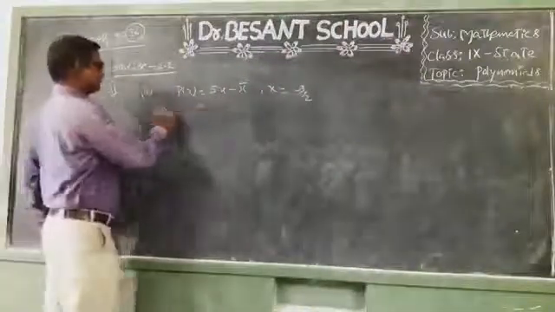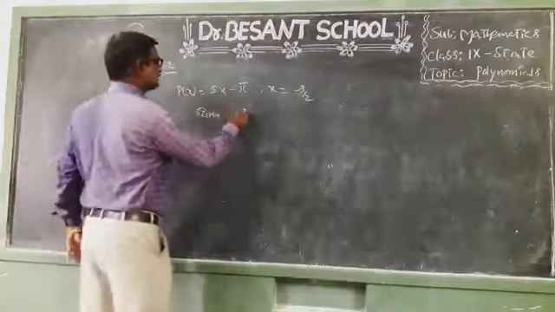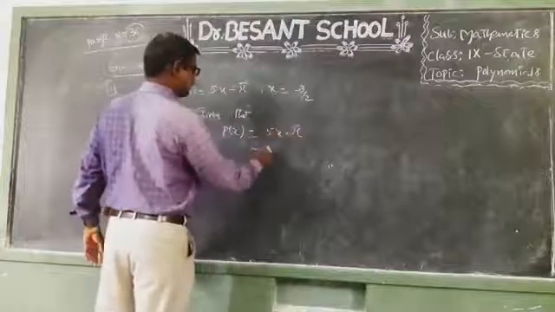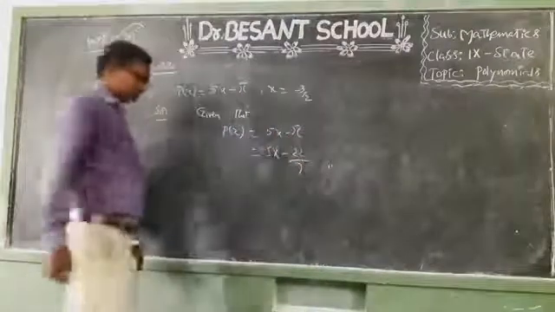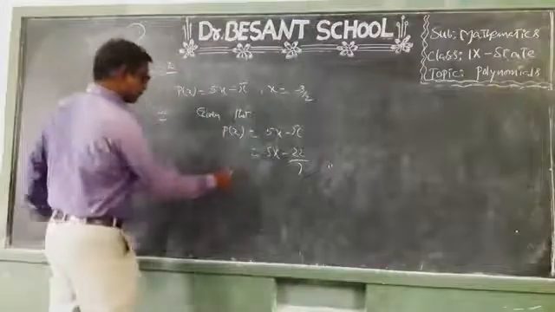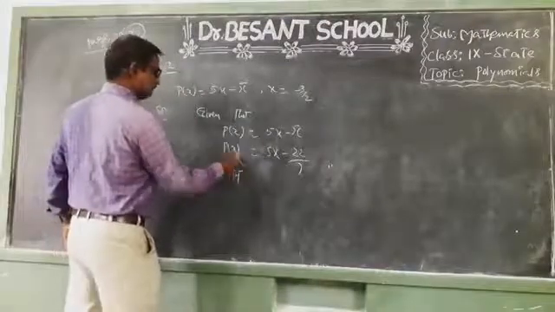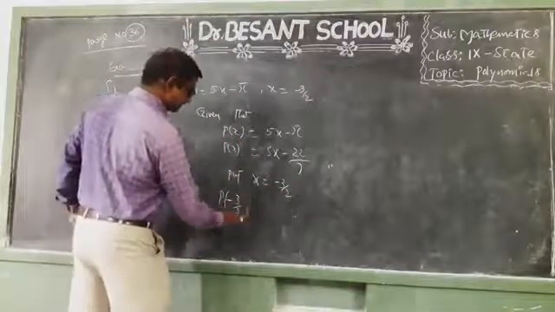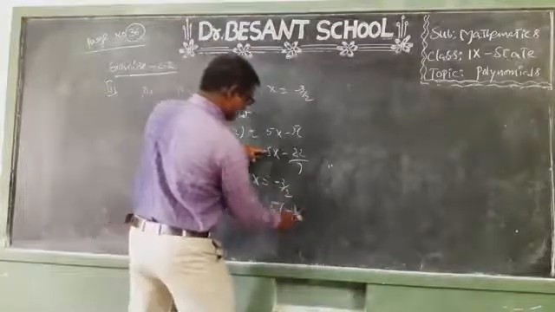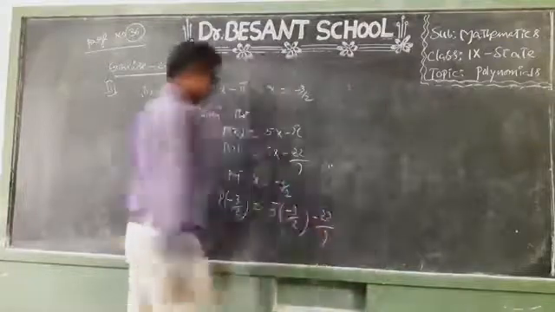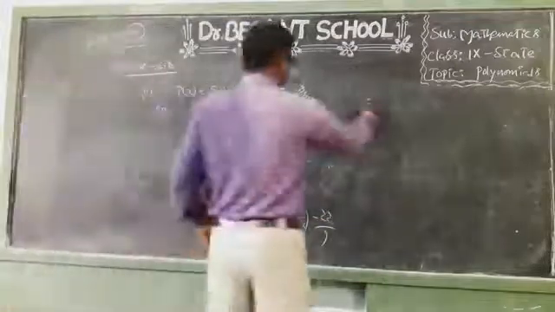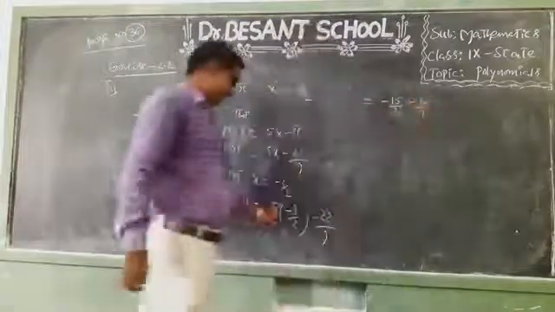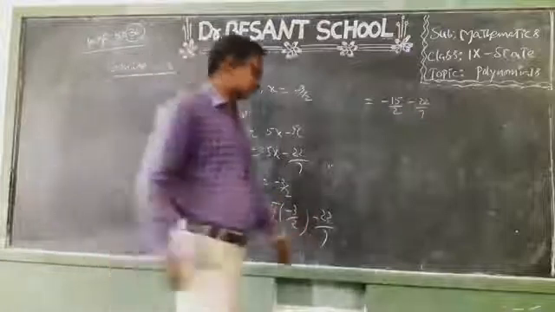Solution. Given that P of x is equal to 5x minus 22 by 7. Put x equal to minus 3 by 2. Replace x with minus 3 by 2. So P of minus 3 by 2 equals 5 into minus 3 by 2 minus 22 by 7. Okay children, that equals 5 into minus 3, minus 15 by 2, minus 22 by 7.